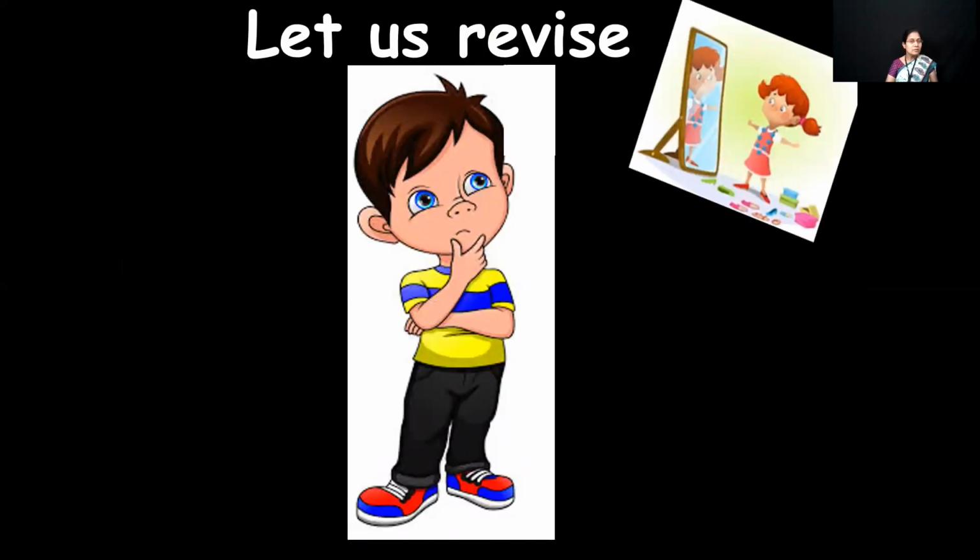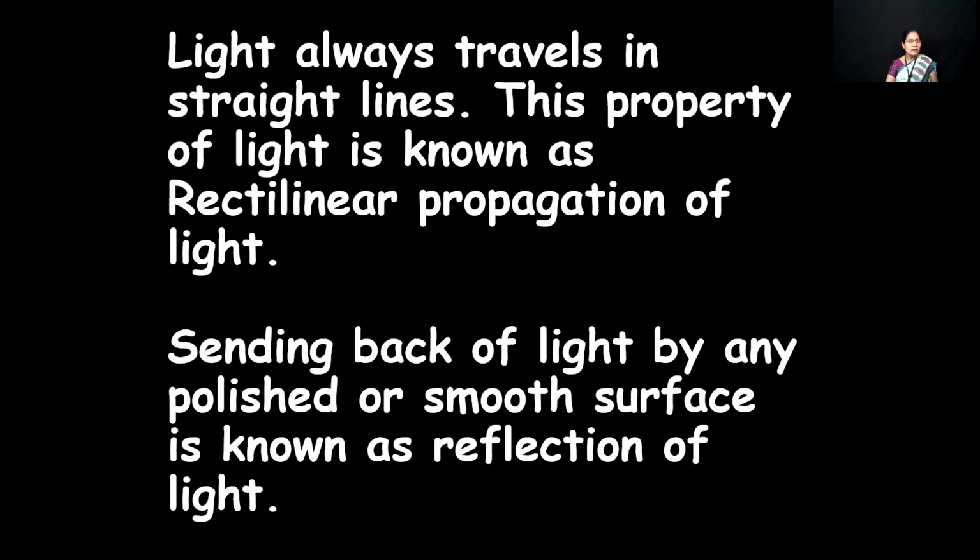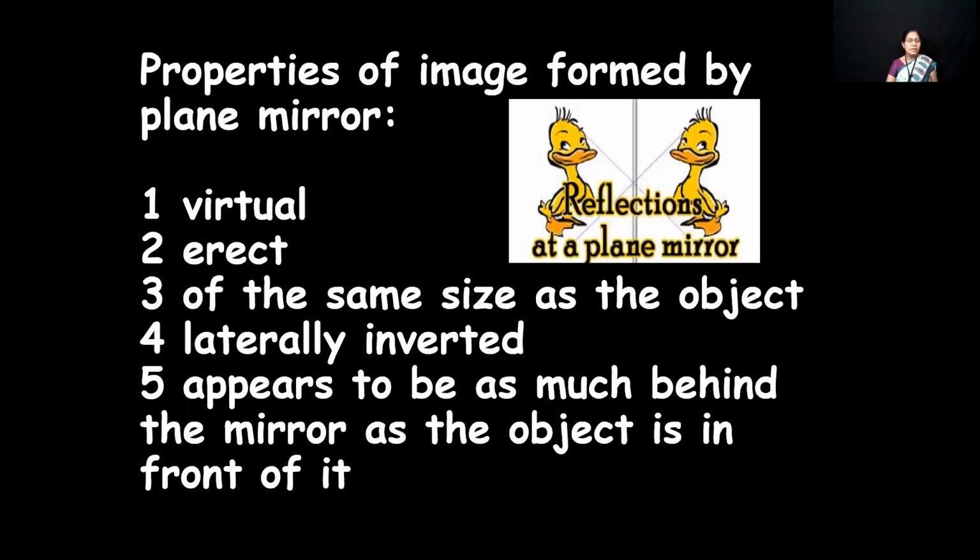Let us revise. Light always travels in straight lines. This property of light is known as rectilinear propagation of light. Sending back of light by any smooth and shiny surface is known as reflection of light. And the properties or characteristics of the image formed by a plane mirror are: the image is always virtual, erect, and of the same size as the object. It is laterally inverted and it appears to be as much behind the mirror as the object is in front of it.